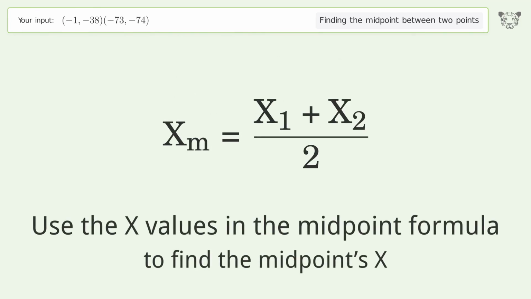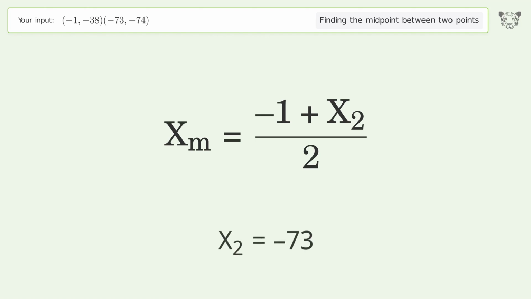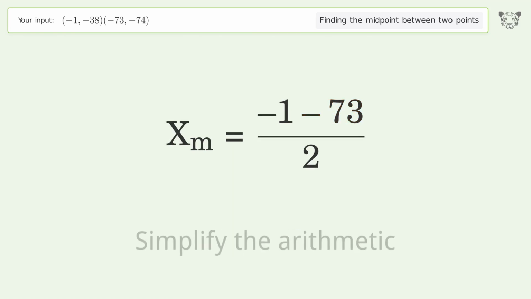Use the x values in the midpoint formula to find the midpoint's x. x1 equals -1. x2 equals -73. Simplify the arithmetic.